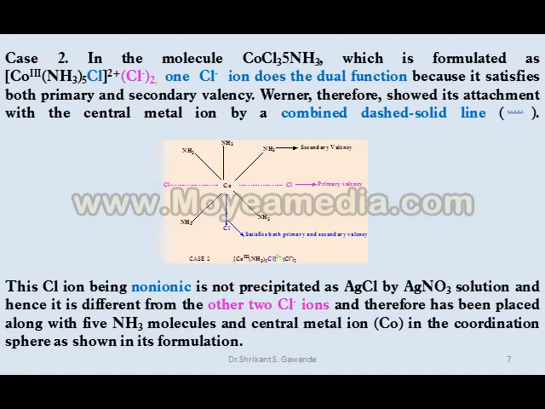In the molecule CoCl3·5NH3, formulated as [Co(NH3)5Cl]Cl2, this Cl highlighted in blue inside the coordination sphere satisfies both primary and secondary valency, and hence Werner showed its attachment with the central metal ion, cobalt, by a combined dash solid line.